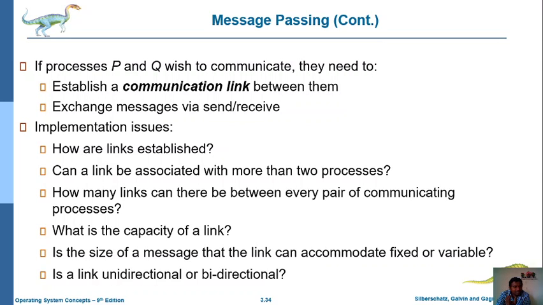Here unidirectional means that at a time the communication link can pass the data in one direction only, for example from P to Q only. And bidirectional means that at a time it can communicate from P to Q and from Q to P. So that kind of thing.